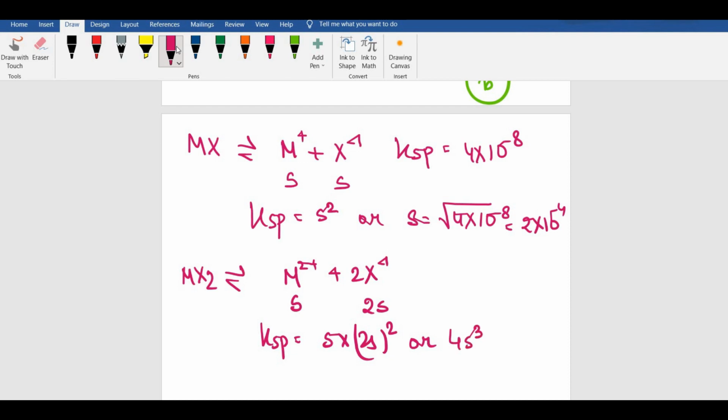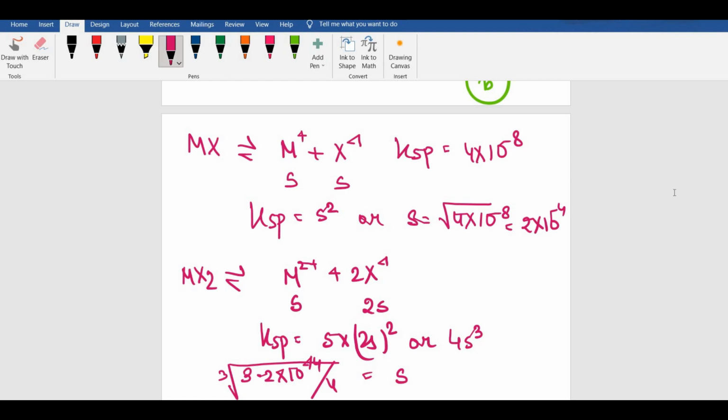So my S would be, Ksp value for this one, I think it was 3.2 into 10 to the power of minus 14, divided by 4 and cube root of this. So this should be my S. This would be 0.8 into 10 to the power of minus 14, and we would be doing the cube root of it.